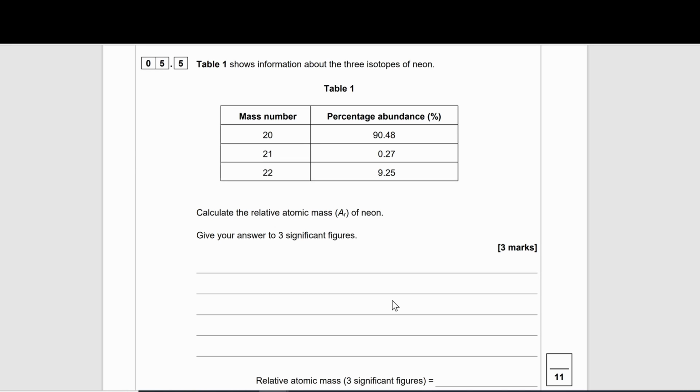There's a general formula to find the relative atomic mass of any element, and that formula is mass number multiplied by percentage abundance, and that's of the first isotope, because we're looking at isotopes here,